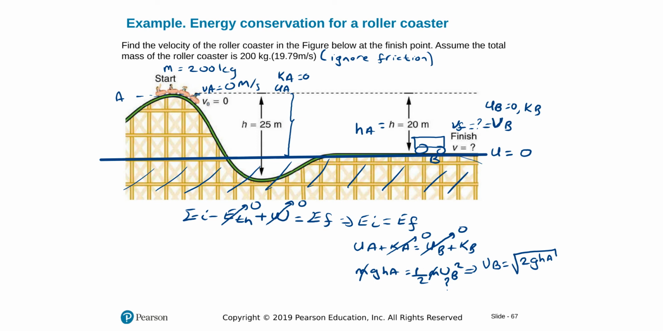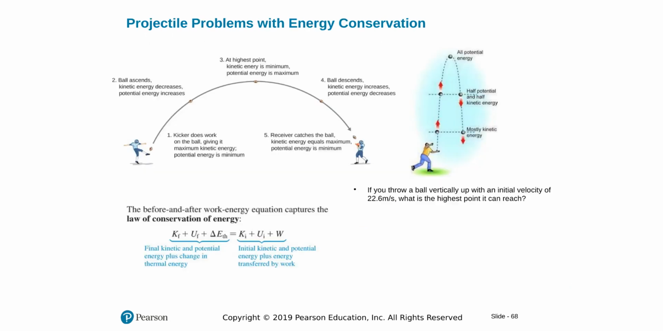Insert in all the values. Again, HA is 20 meters, G is G. You'll find the VB value to be 19.79 meters per second. That's the final velocity the question is talking about. Alright, hope this was useful.